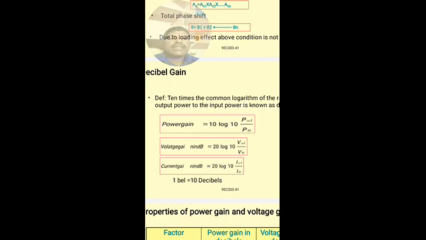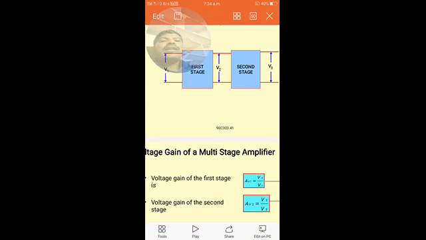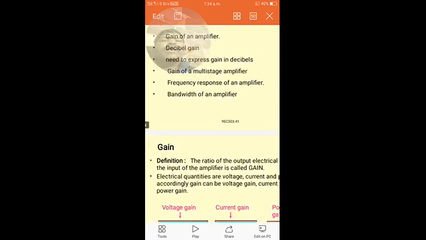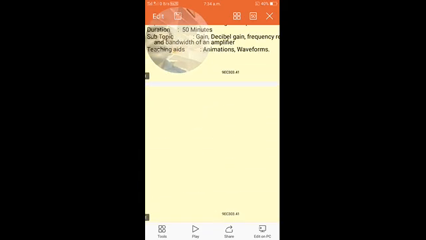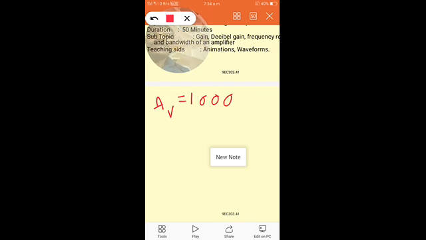Let us consider one example of the importance of representing the gain in decibels. Suppose the gain of the amplifier is 1 lakh, that is AV is equal to 100000, which we can represent as 10 power 5.